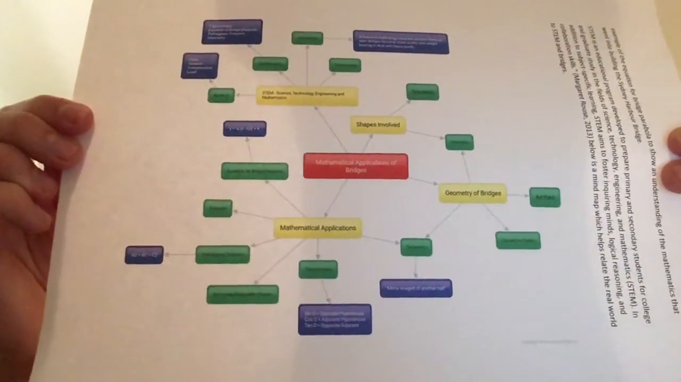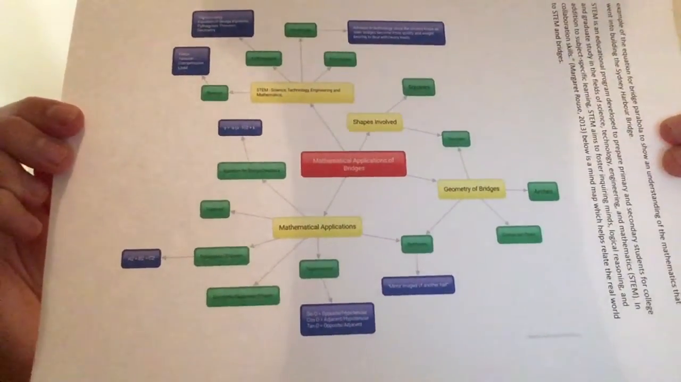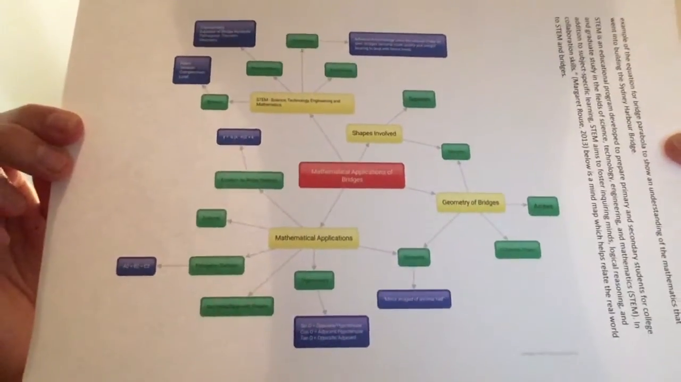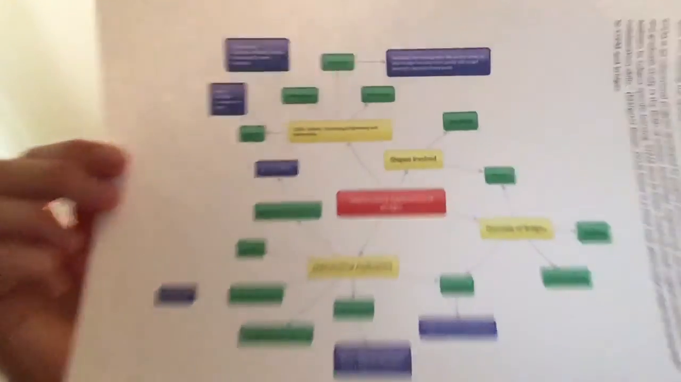Here I have a quick view of a mind map that I made, which shows what links off with the mathematical applications of bridges. This one will be discussed in a later part of the video. The first 2 mathematical applications that will be analysed are trigonometry and Pythagoras' theorem because of their similarities and how they relate to the application of bridges.